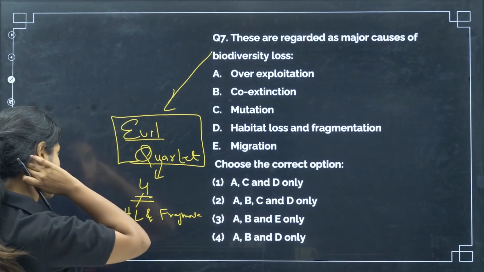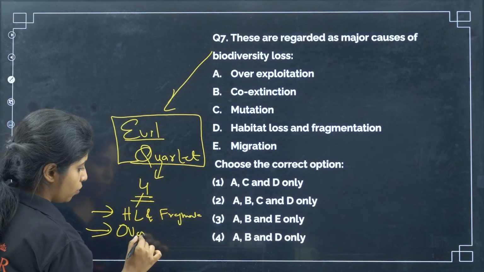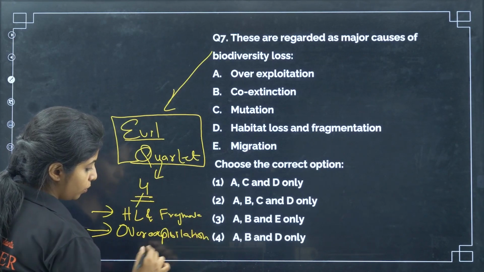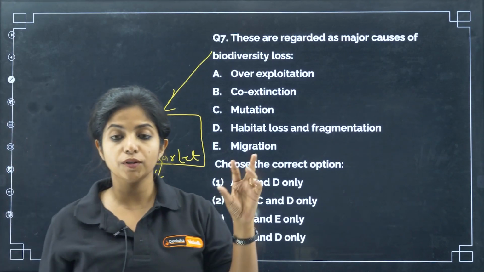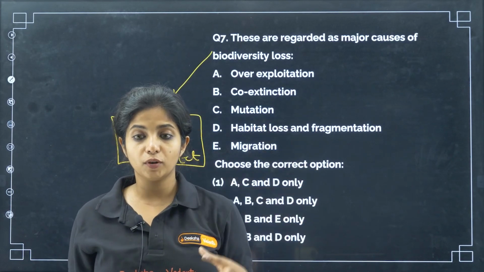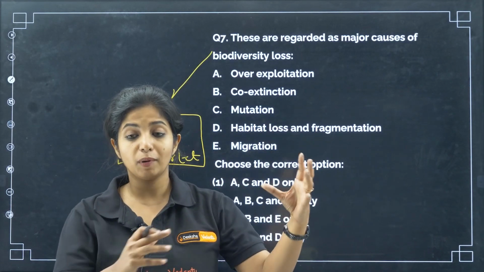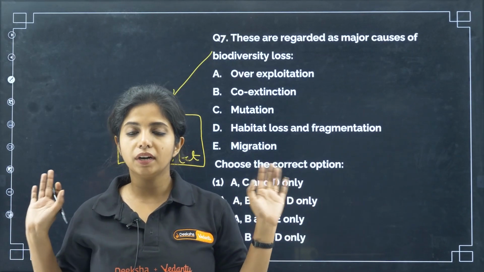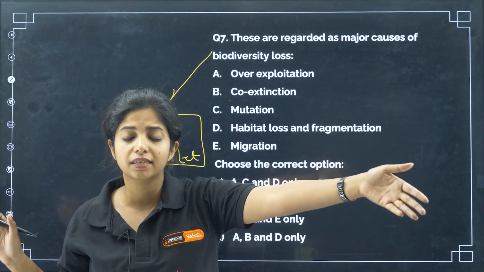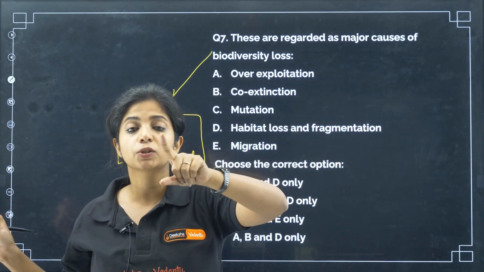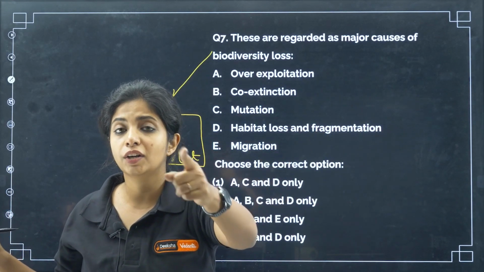Then after that you have overexploitation. What do you mean by overexploitation? Basically, there were certain organisms which were a really good source of something. I'm going to kill all of them because I want that something. Probably I need food, which is why I'm killing it. But I'm doing it in an excessive manner. I'm not worried about the number decreasing or what will happen. I'm just killing it randomly. This was happening in the case of the Steller's sea cow, which is native to Russia.